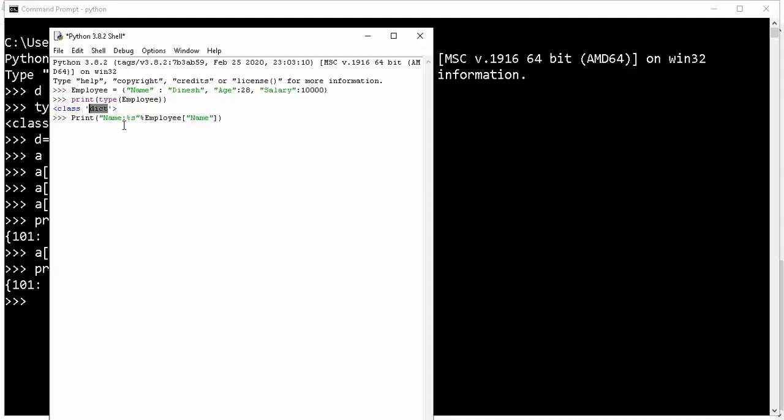If I want to print the output of name, we need to call the key. Here this one is just a variable to show the output. Okay, here I can mention f, like that. But if you change the value here, it will show an error, because this one percentage employee means go to the employee variable, inside the variable choose the key name and print the value of that name key.